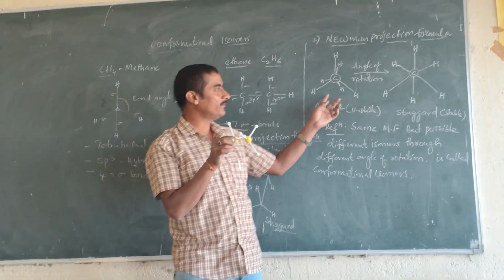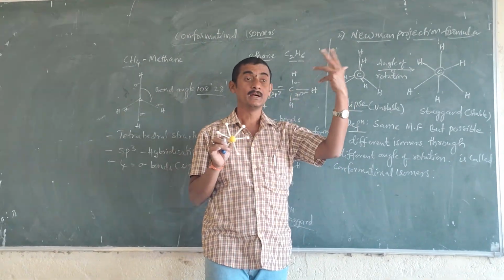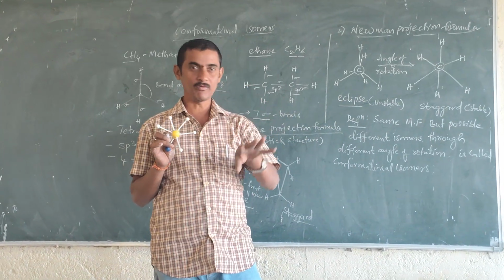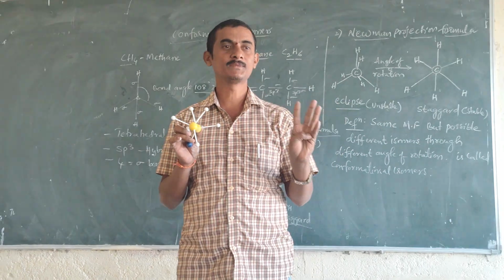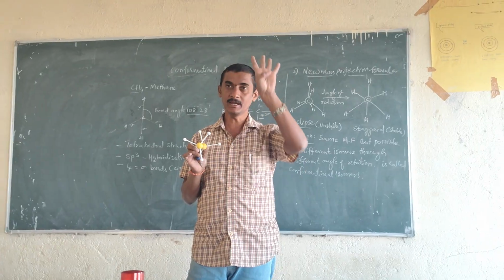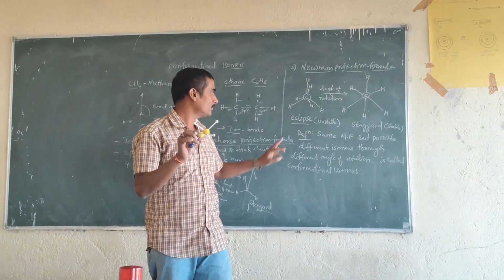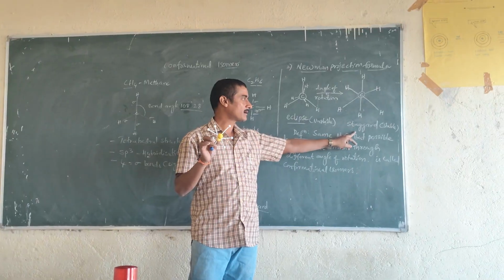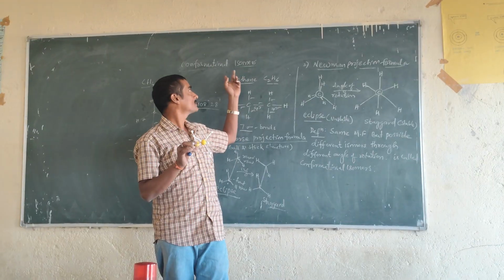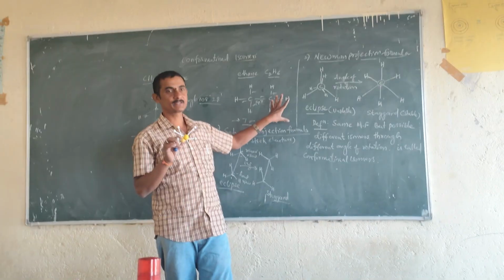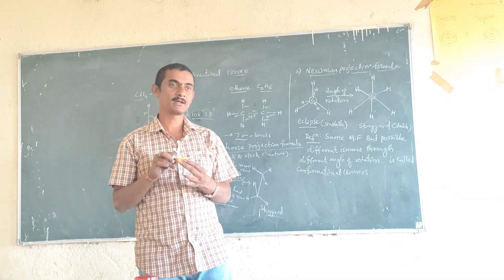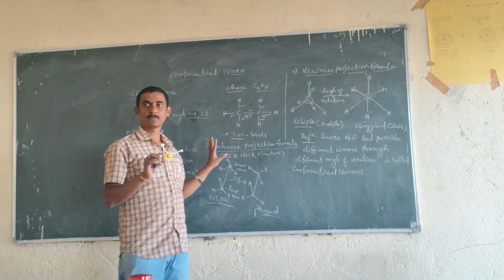In the case of ethane we can expect only two structures, but in butane we can expect four types of structure, as we have discussed: fully eclipsed, partially eclipsed, gauche, and staggered. In ethane only two: eclipsed, the unstable structure, and staggered, the stable structure. So this is our conformational isomers. This is the intermediate first year level, this much only. If you move to higher education, then butane-related structures are there, but up to here is okay.